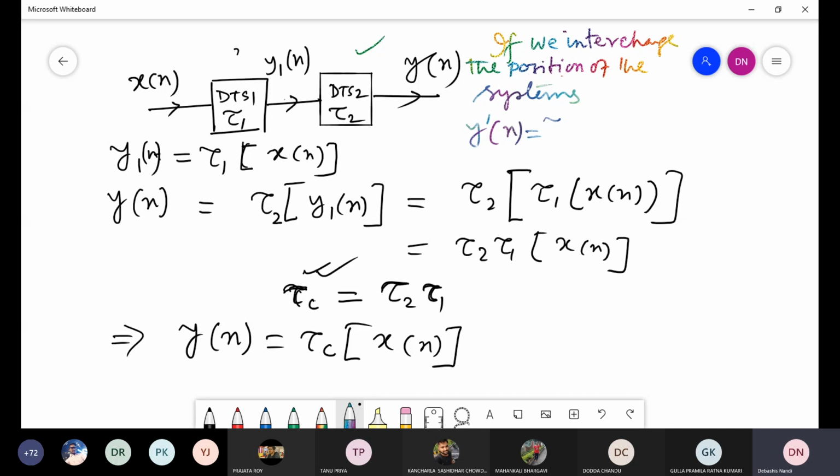It may be that you are not getting yn; you may get a different output, y dash n. So y dash n will be equal to tau 1 tau 2 into xn. At the input you are giving the same signal xn, but the output may be different if you interchange the position.